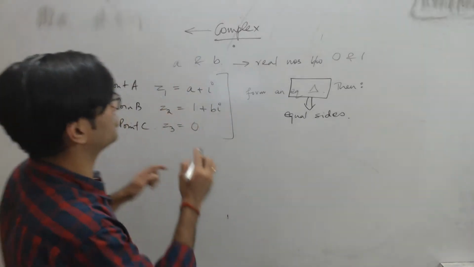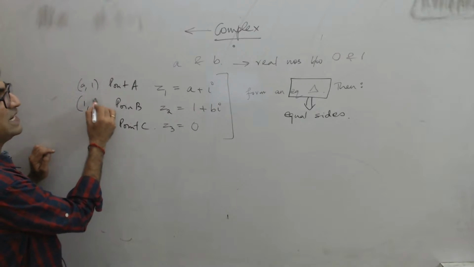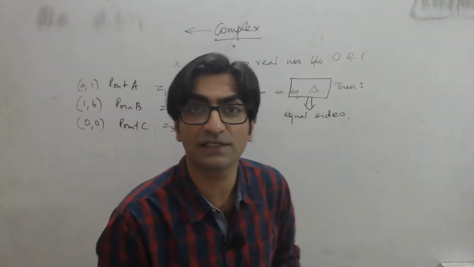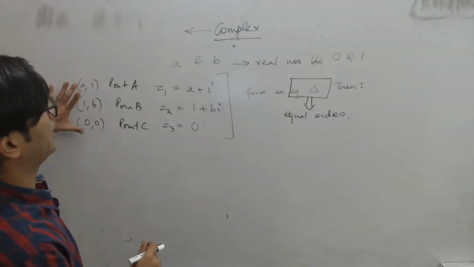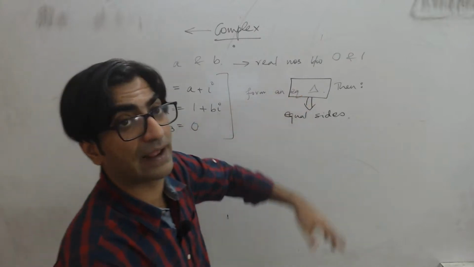What are these 3 points? You can think of them as coordinates: A(1, 1), B(0, 0), the origin, right? So you have these 3 points on the Argand plane, and you want them to form an equilateral triangle, right?